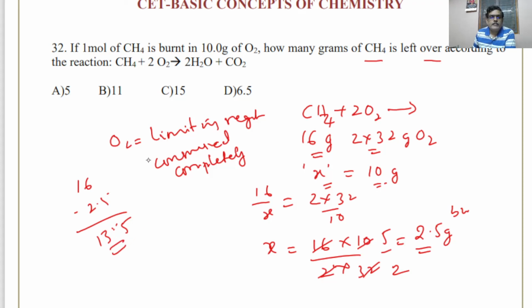It is 13.5. 13.5 is nowhere in the answers, so I'll consider it a grace pass. Let us take it as 13.5. That will be the answer. So the leftover grams of methane, because the limiting reagent is O2, methane will not be completely reacted as per this equation. You may think carbon monoxide would not form, but the equation is already given. So it will be 13.5.